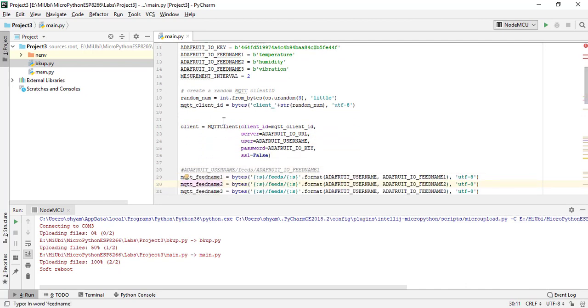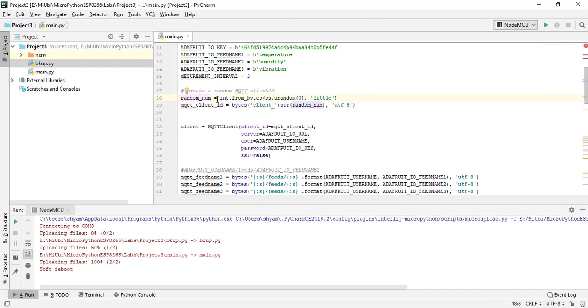Now the MQTTClient function call, I'll be using it, in which I'll set a client ID. Client ID is a normal random number that we choose. How did we generate a random number? I just converted it into an ASCII string. In fact, bytes will convert a complete string, each and every literal, into an ASCII equivalent which does not exceed 127.